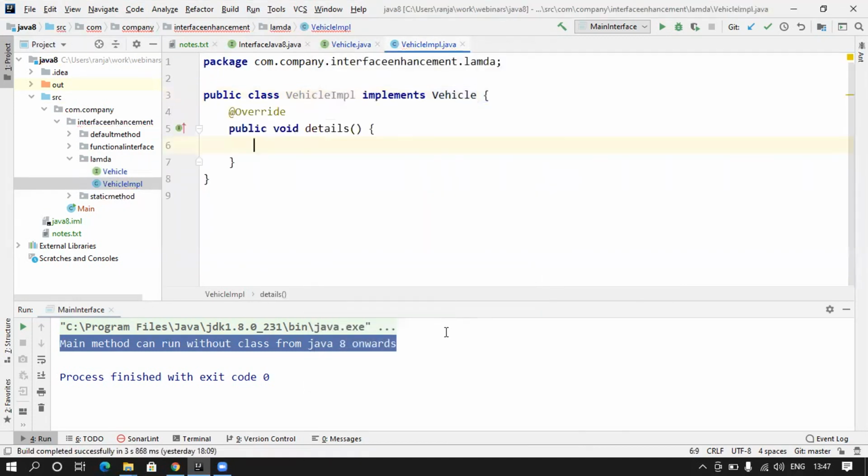Here we have one abstract method, so I will add an implementation here. I will say System.out.println, vehicle details for implementation.